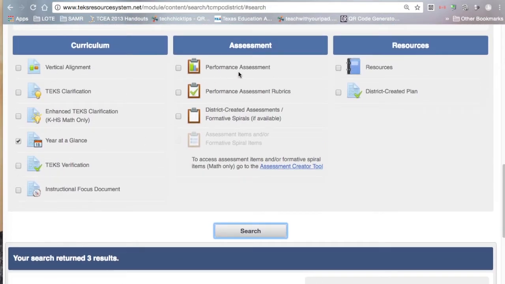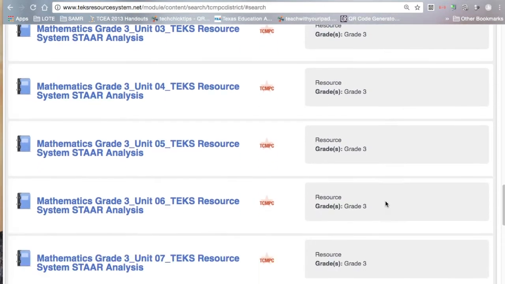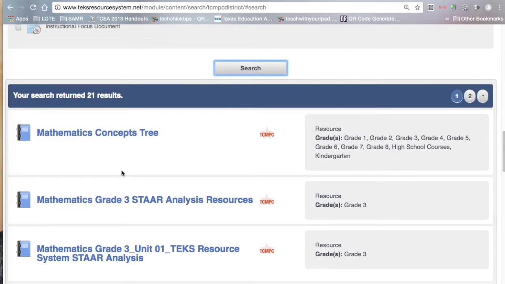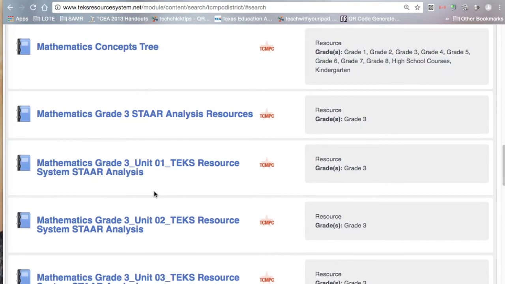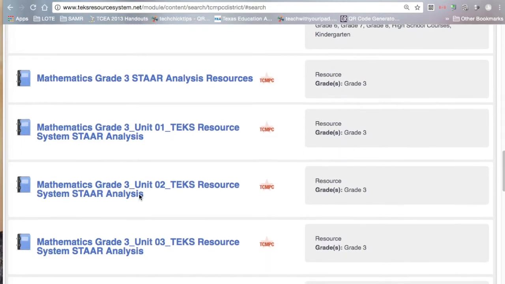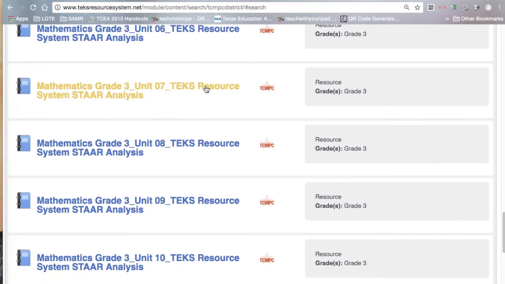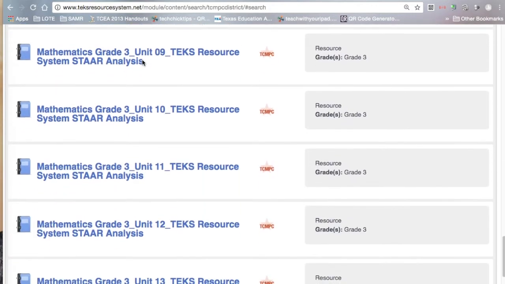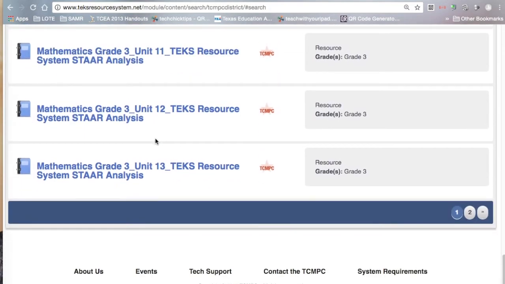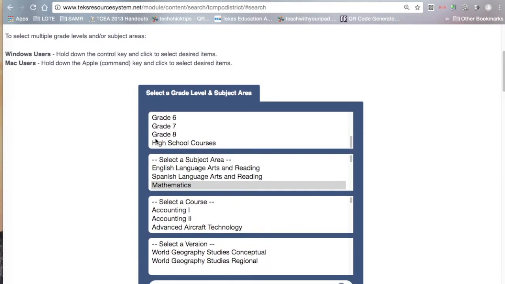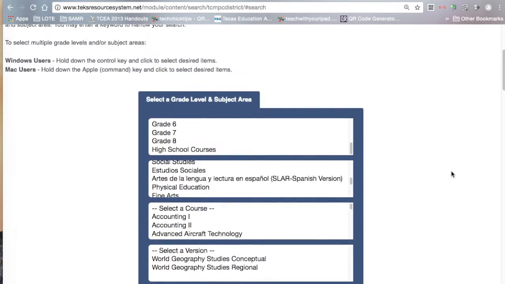So I can go through the same information here. Maybe I just want to look at the resources that are available for this content and grade level. So in this case, for mathematics, the resources vary. So I have the concepts tree, analysis, STAR analysis resources, and then STAR analysis per unit here. These resources are a little bit different than the ones we looked at for social studies.